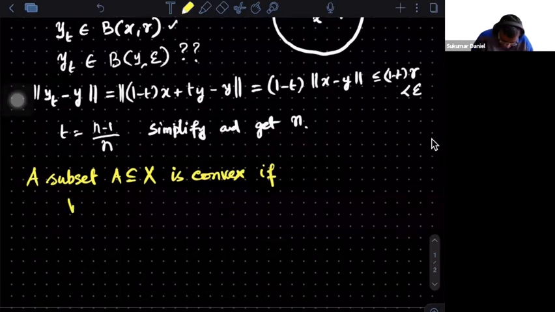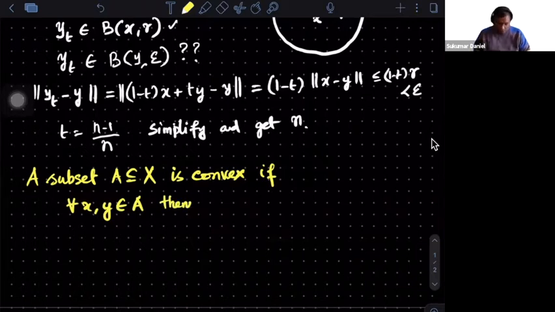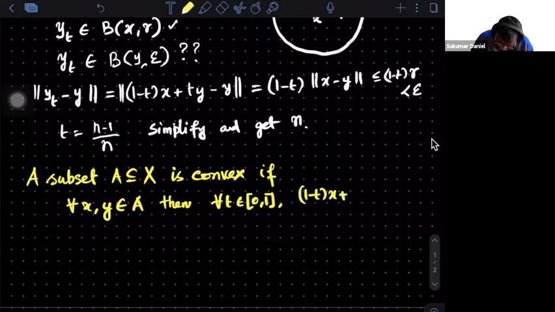If x and y are in A, then the convex combination is also inside. That means for every t belonging to the closed interval 0, 1, 1 minus t times x plus t times y also belongs to A. Check, is this the definition that you learned, or is some modification needed?